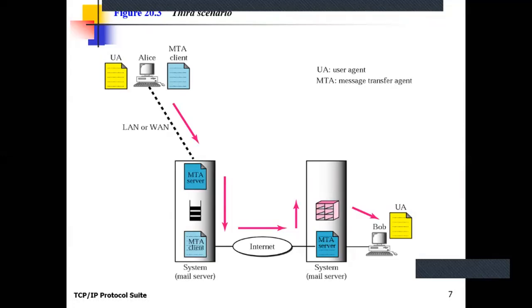So this is the third scenario, in which the sender is on a different network and its mailbox or mail server is on a different machine or different network. Clear? But the destination has only a single mail server machine which has no network. So anyone receiver who wants to access its mailbox uses this mail server only. Clear?